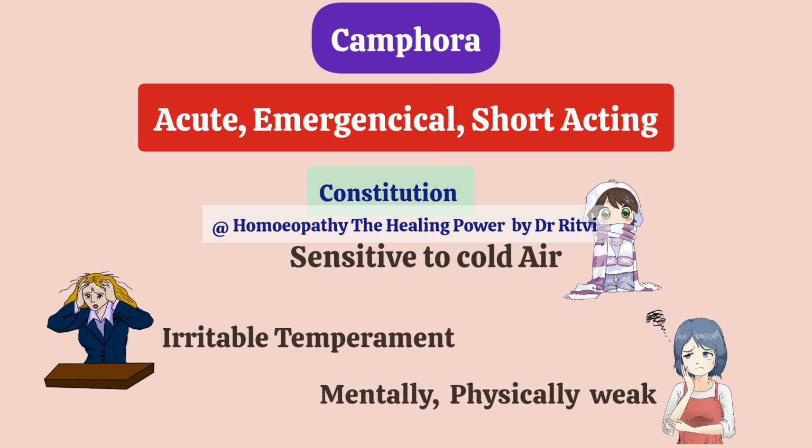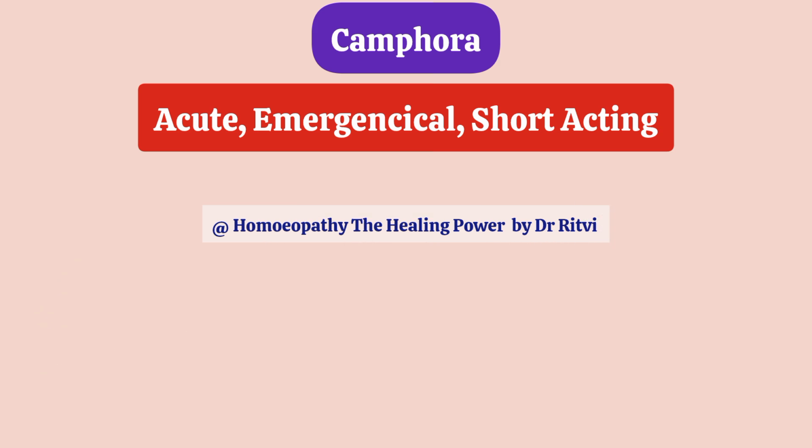As discussed earlier, this remedy is for emergency cases, especially a short-acting remedy. So in emergency cases, this remedy is typically indicated for collapse, because Camphora has gained a lot of fame in treatment of collapse condition. So first of all, we will discuss the collapse of Camphora.